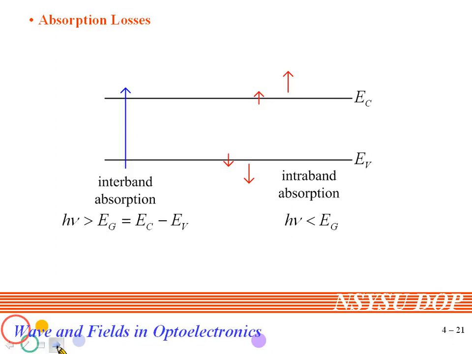The second kind of waveguide losses is absorption loss, which happens in semiconductor waveguides. Consider a semiconductor optical waveguide. We have the conduction band and the valence band for the carrier.